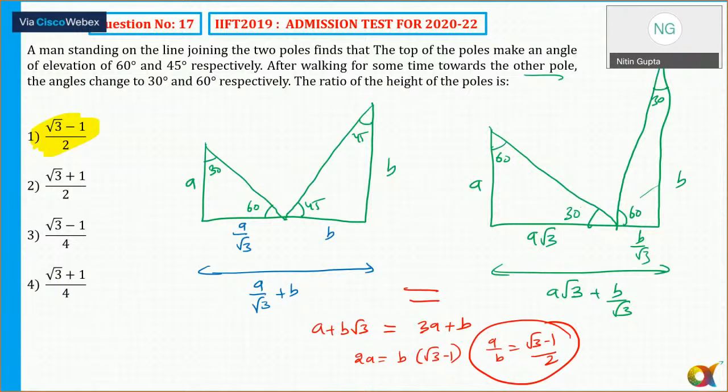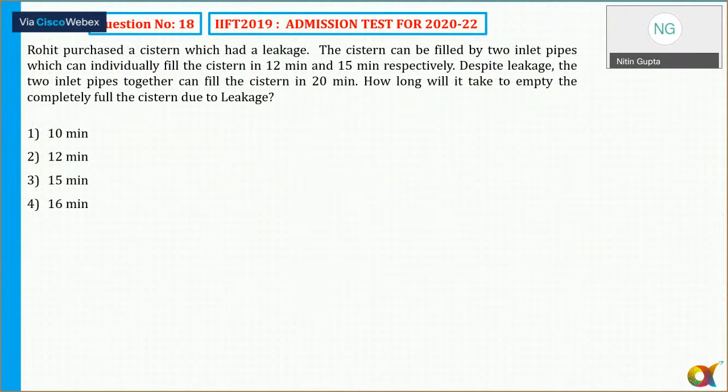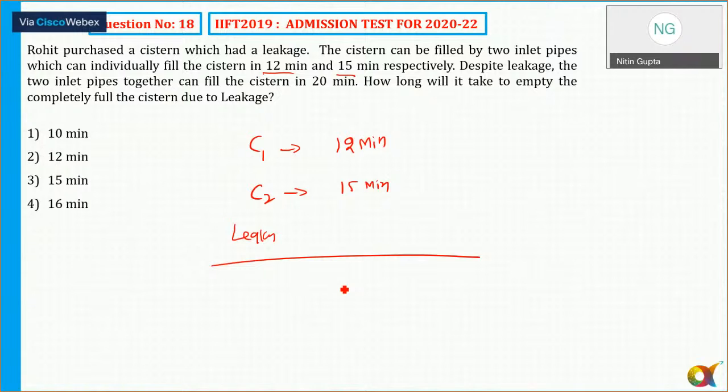Let's move to question number 18. This was also easy. Rohit purchased a cistern which had a leakage. The cistern can be filled by 2 inlet pipes which can individually fill the cistern in 12 minutes and 15 minutes. So cistern 1 is taking a total of 12 minutes, cistern 2 is taking a total of 15 minutes. Despite leakage, the 2 inlet pipes together can fill the cistern in 20 minutes. So there is a leakage also, but all 3 working together can fill it in 20 minutes. Very easy one. Take the LCM of 12, 15 and 20, that is 60. So assume the total work is 60 units.